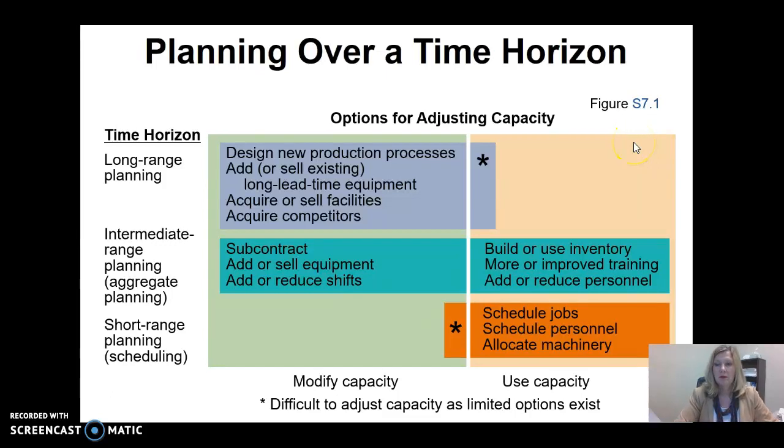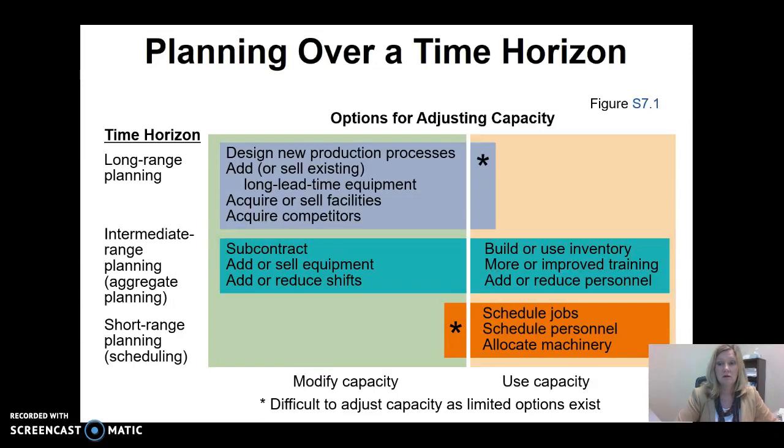We're going to be talking about capacity in this module. Capacity is what is our throughput? What can we put through our organization? And this can be a number of different things. Our finished product, what kind of product can we put through? How many employee hours do we have capacity for? How many seats can we fill on an airline? How many seats can we fill in a stadium, etc.? Those are good capacity measures.